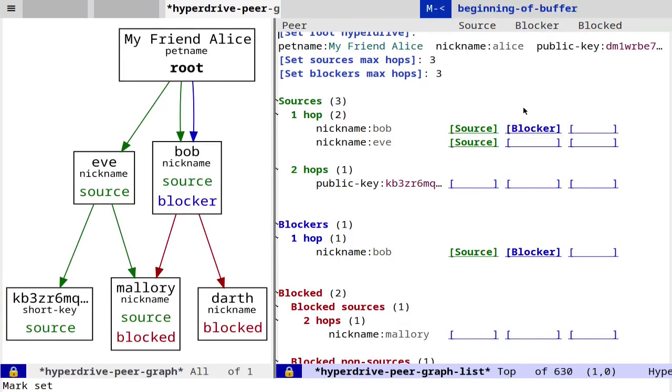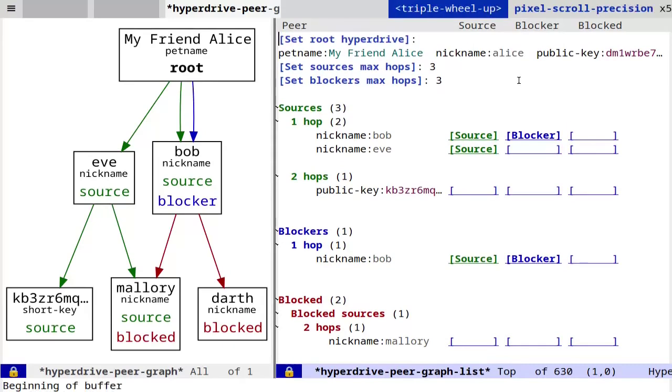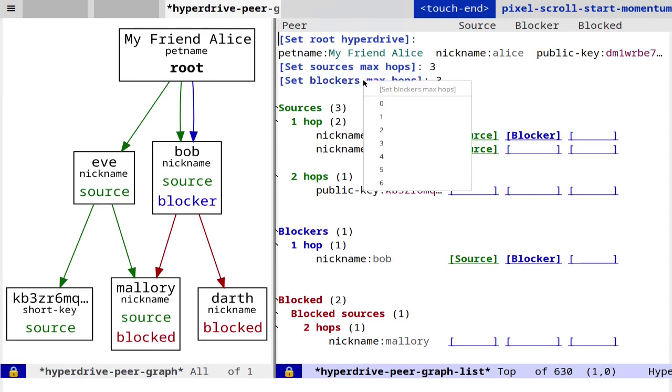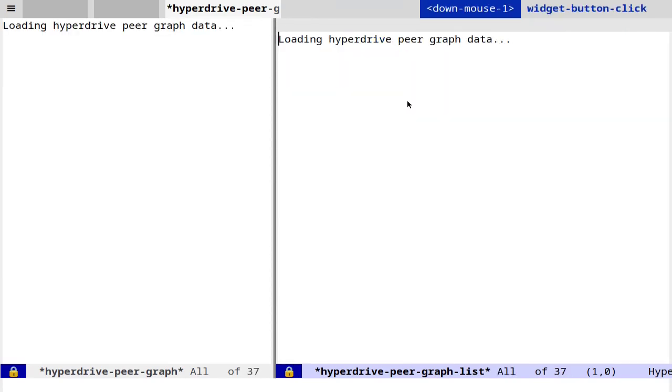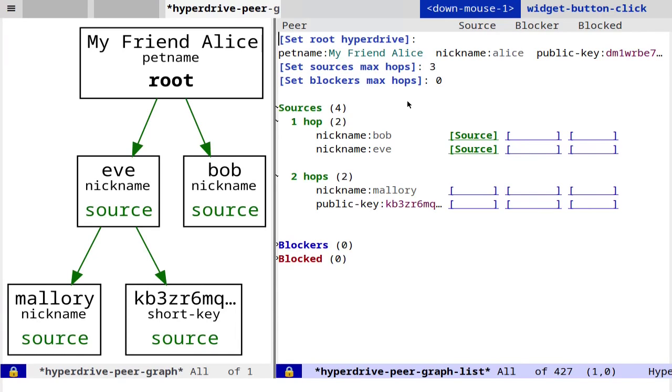Currently, the max hops for sources and for blockers is set to 3. Let's see what happens if we set the blockers max hops to 0. So after the graph reloads, we now see that Mallory shows up as a source, not as a blocked source. And this is because Bob, who is 1 hop away from Alice, is no longer included as a blocker, because we've set the blockers max hops to 0. And since Bob is not a blocker, the fact that Bob blocks Mallory doesn't factor in.